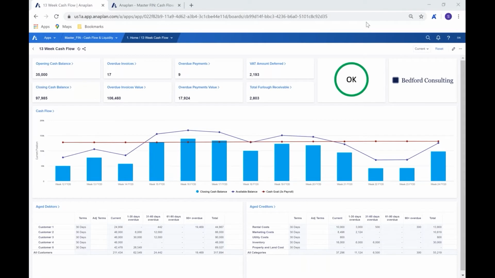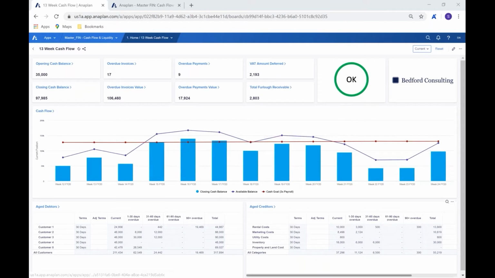So here we are in the app, and you can see here that we are looking at our 13-week cash flow. And we're on our home page where we can have a nice overview of pretty much everything. We can see the key bits that we want to see here in relation to, first and foremost, if we're okay, and we are, and I'll explain why we're okay in just a moment.